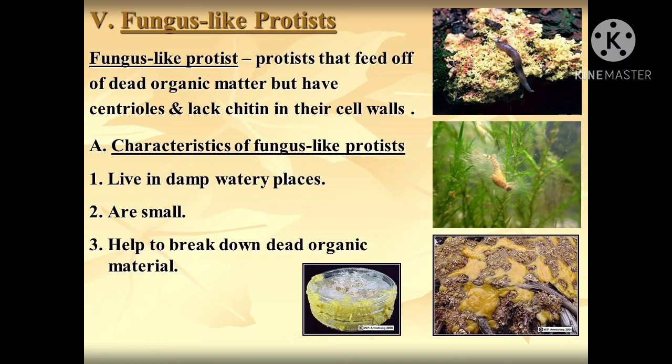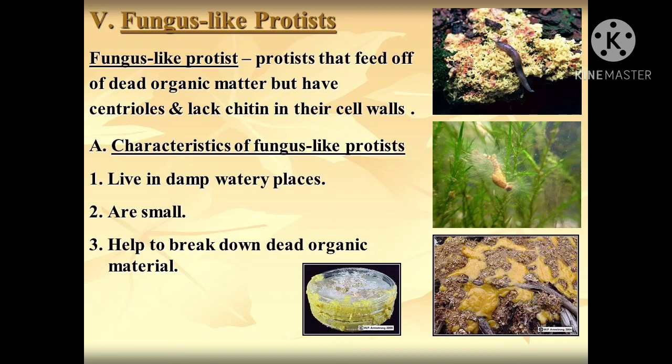Fungus-like protists are protists that feed on dead organic matter but have centrioles and lack chitin in their cell wall. They commonly form the group Myxomycetes, and they are saprophytic. As I said, they depend on dead and decaying matter, so they are called saprophytic organisms, and the cells aggregate to form a large cell mass. That cell mass is called plasmodium. Not that plasmodium that causes malaria, it is a different plasmodium, and it produces spores, and like that it flourishes its generations.